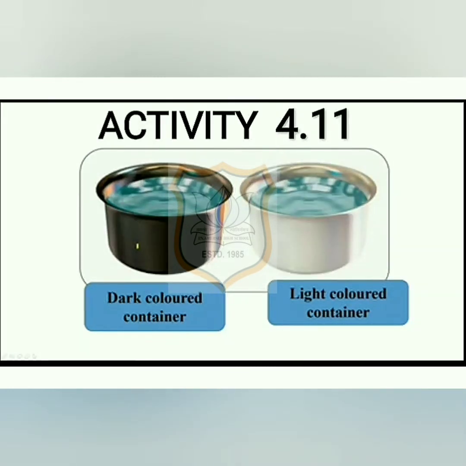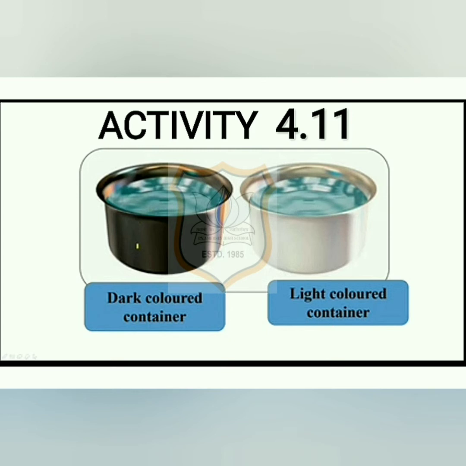Now we will discuss activity 4.11 to observe that dark colored objects lose heat more quickly than light colored objects. So students, take black and white colored tin cans as used in activity 4.10.